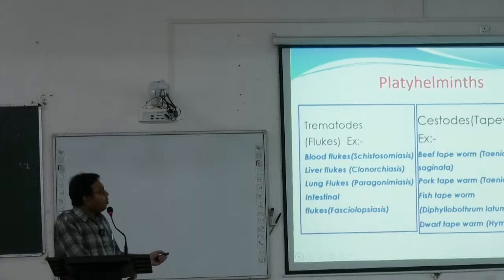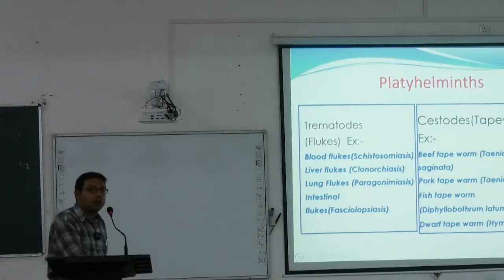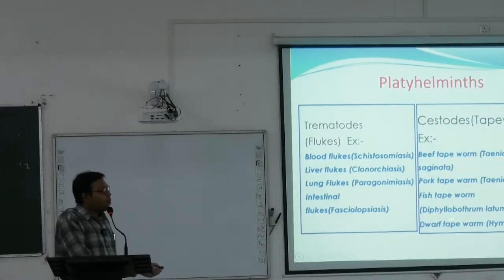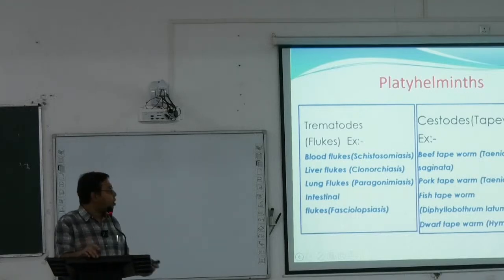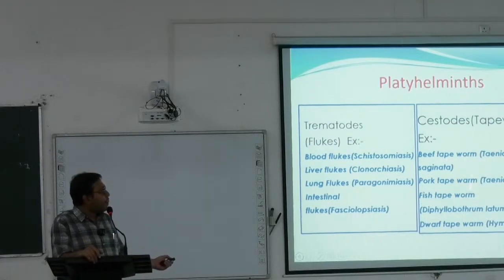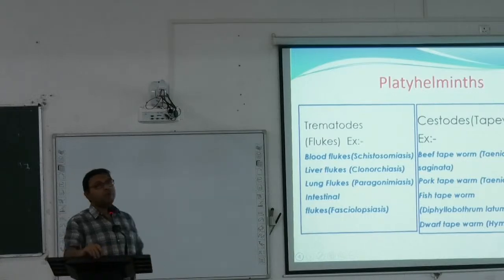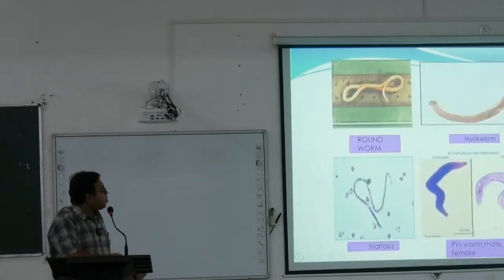Within the cestodes, there is the beef tapeworm, which is caused by Taenia saginata. Pork tapeworm is caused by Taenia solium. Fish tapeworm is caused by Diphyllobothrium latum, and dwarf tapeworm is caused by Hymenolepis nana. So you will read about these names. These are important, of this tapeworm infestation and flukes infestation.